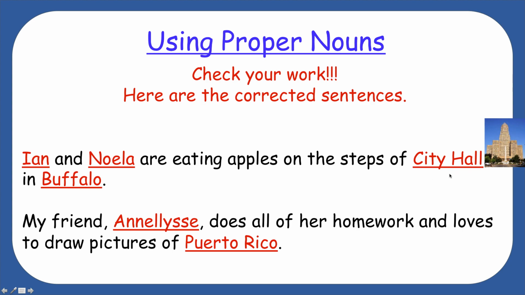City Hall is a special place in Buffalo. It is capitalized, meaning it has uppercase C and H. And Buffalo is a place, a special place, the name of a place. Buffalo gets an uppercase B. In this sentence, Annalise is a girl's name, my friend. She gets an uppercase A in her name. And Puerto Rico is a special place. The name of that special place gets uppercase P and R. Good work. You can stop the video if you need to write these.